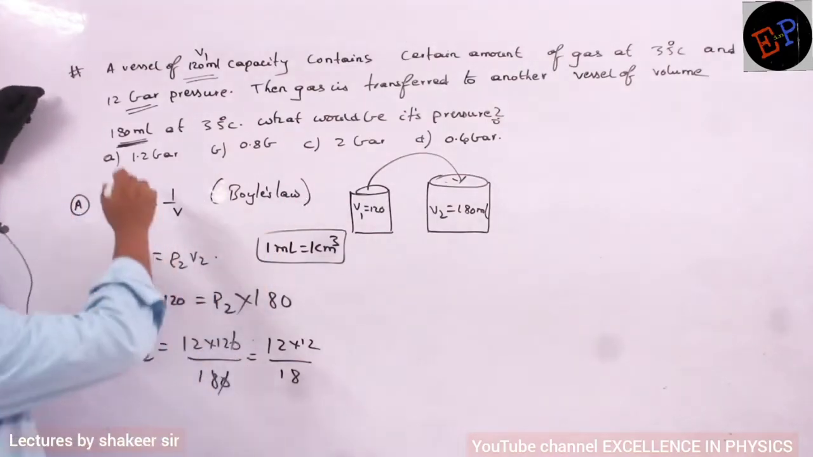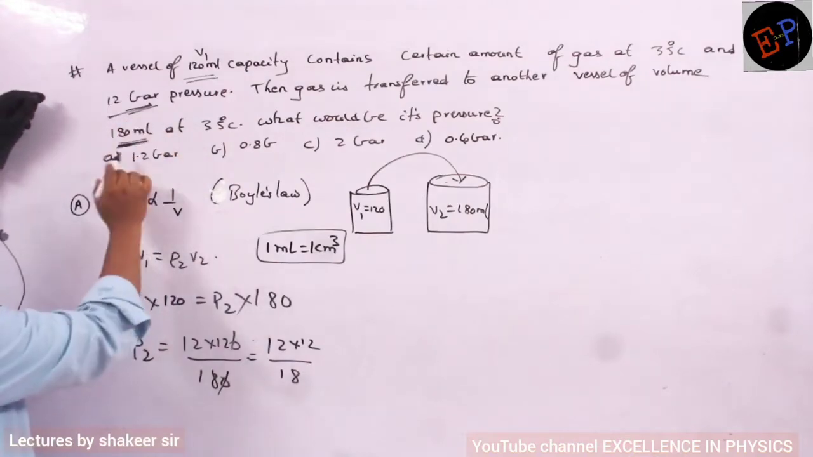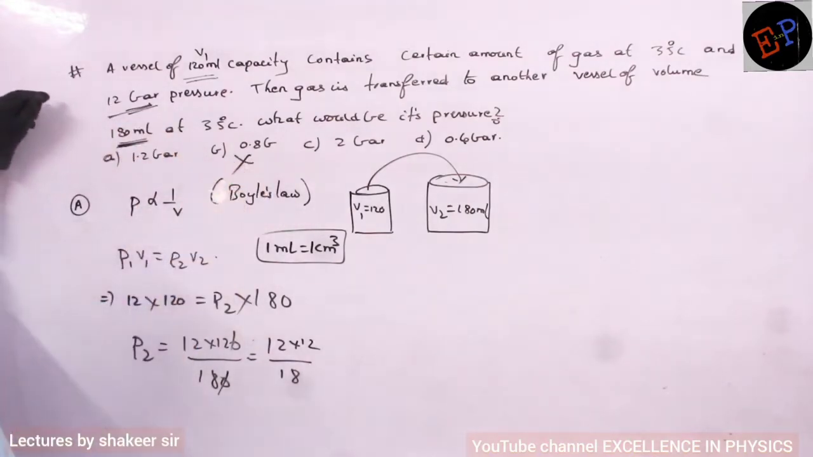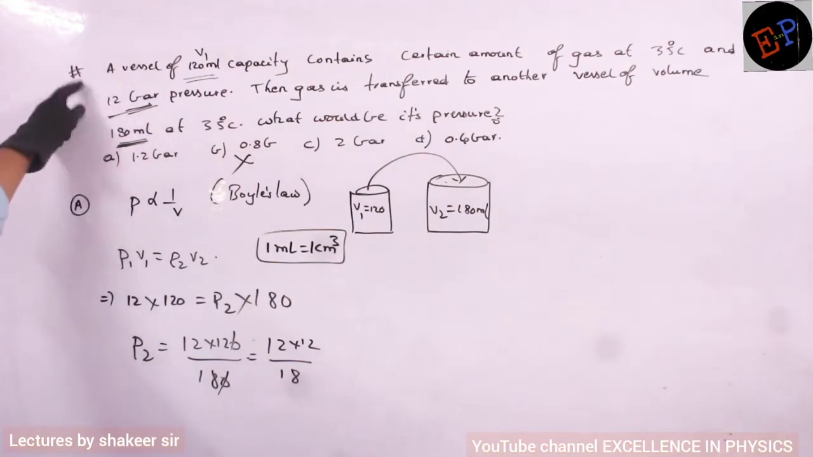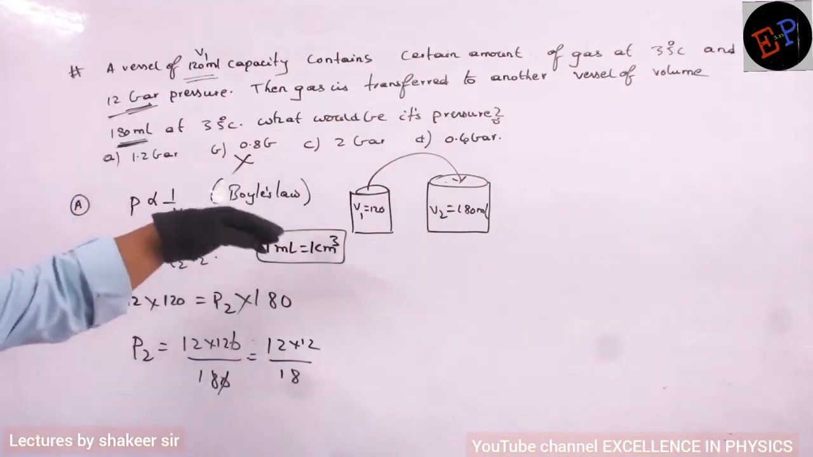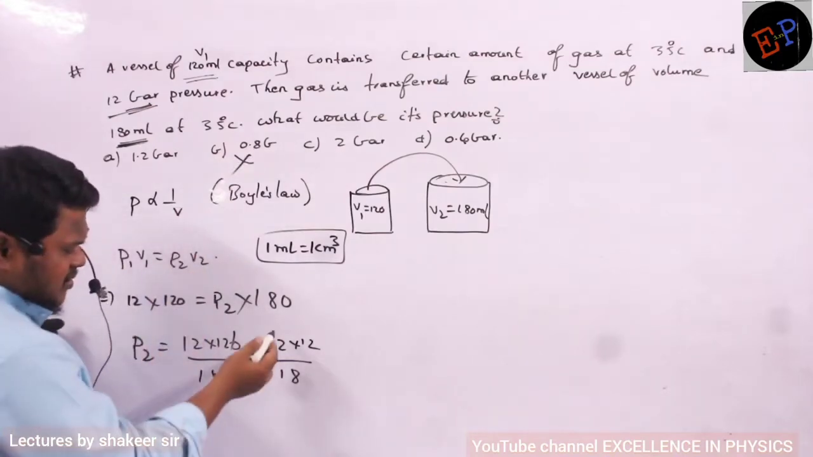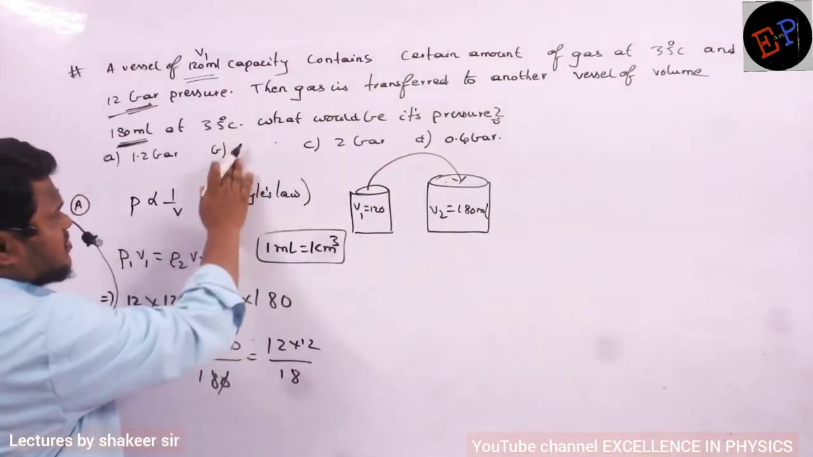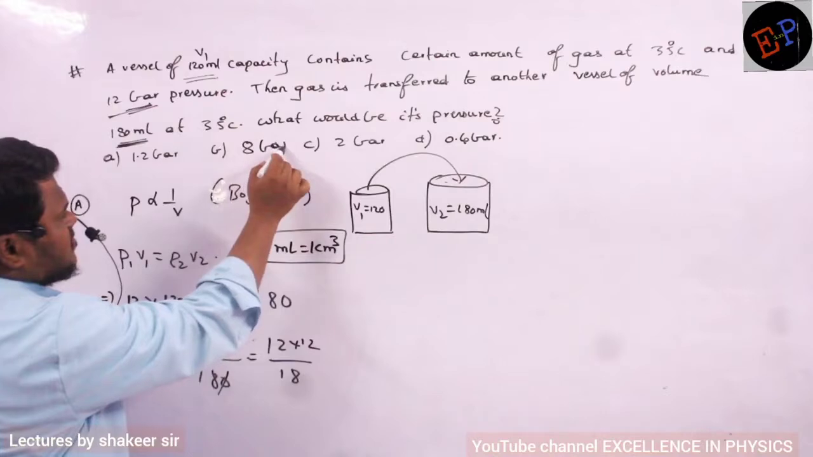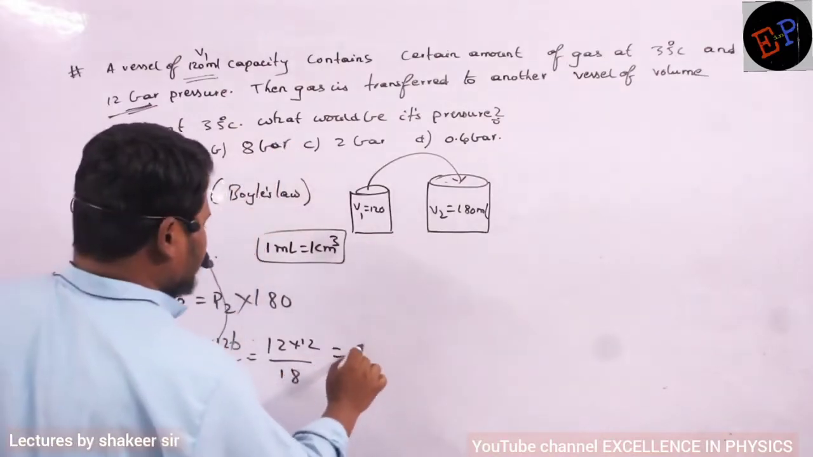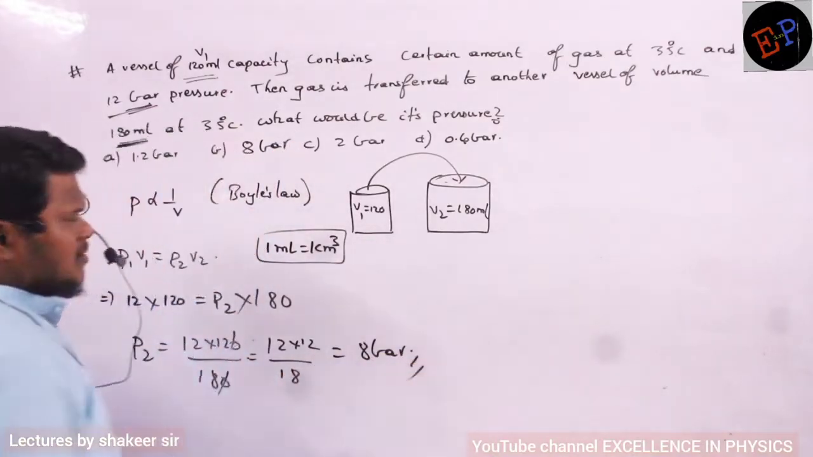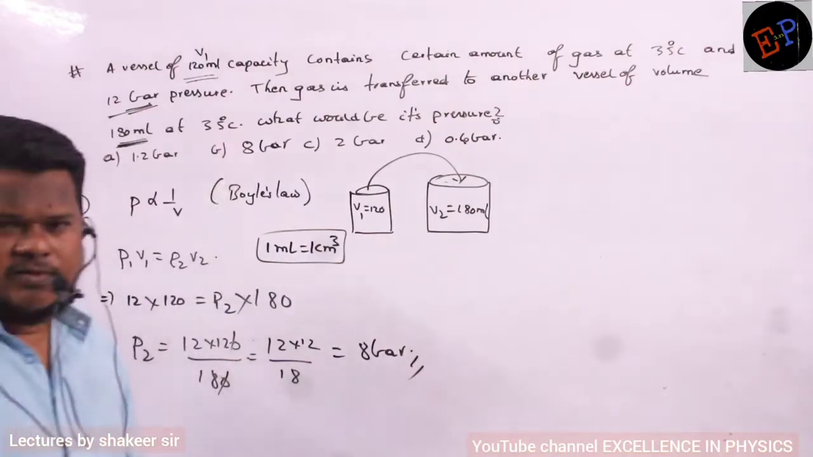Clear, no? What was the initial pressure? 12, no? So 0.8 may not be correct. 8 may be correct, because we are slightly increasing the volume, so pressure also decreases slightly. It cannot become 0.8. The options are wrong here. So do this calculation, how much will you get? 8. So the option is 8 bar. That is the final pressure. Understood, no? That's it.